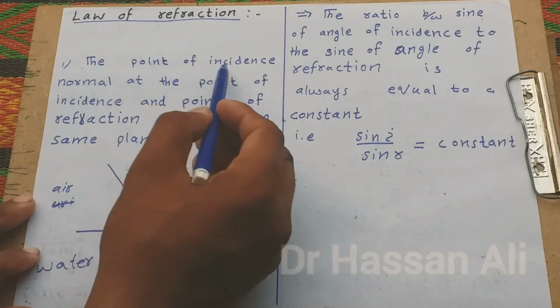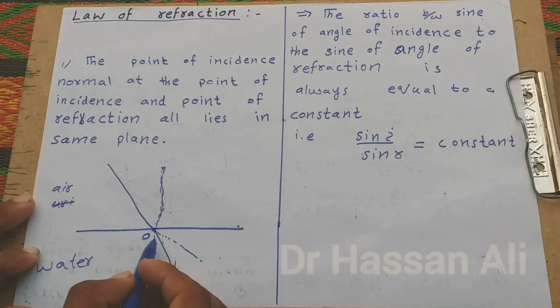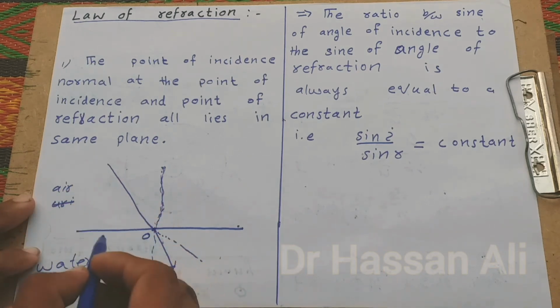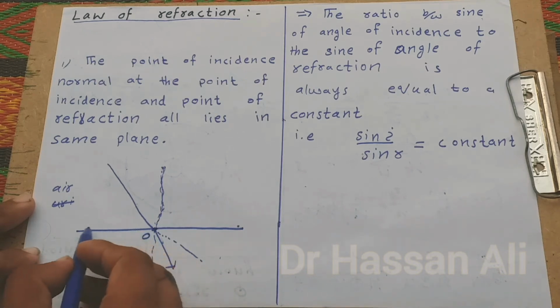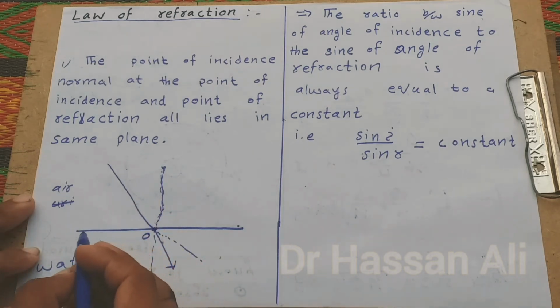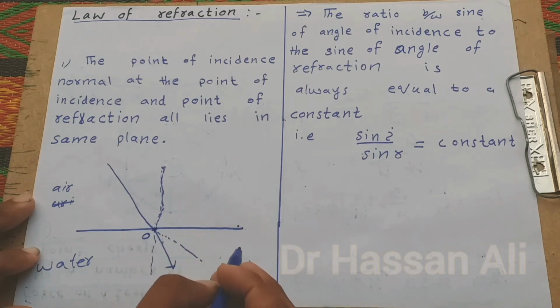It means the point of incidence and the normal. This line is the normal, falling on the point of incidence. This is the point of incidence. This line separates the denser medium and the rare medium. This is the boundary between the denser medium and the rare medium.